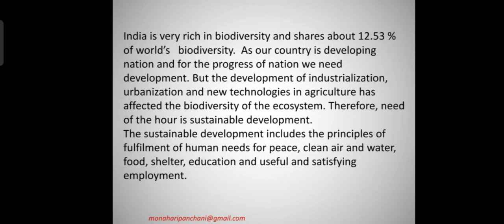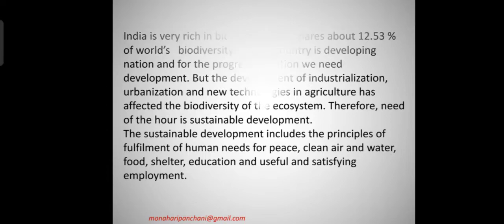Now the discussion. India is very rich in biodiversity and shares about 12.53% of the world's biodiversity. As our country is a developing nation, for the progress of the nation we need development. But industrialization, urbanization and new technologies in agriculture have affected the biodiversity of the ecosystem. Therefore, the need of the hour is sustainable development. Sustainable development includes the principle of fulfillment of human needs for peace, clean air and water, and useful and satisfying employment.